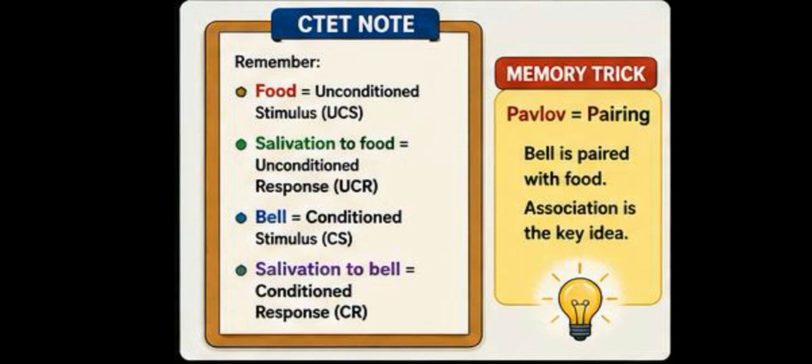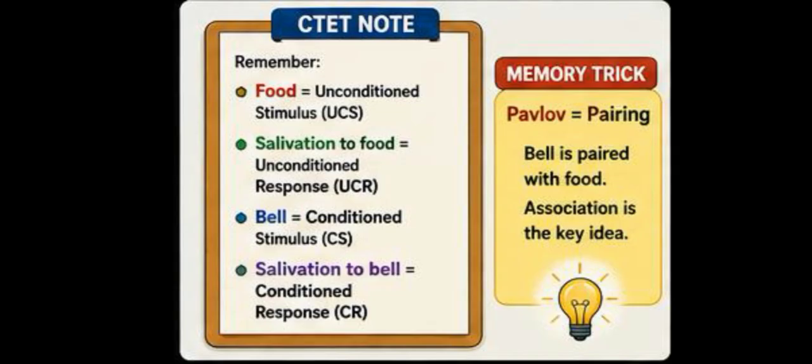Seated note. Remember, food is the unconditioned stimulus, which we can say as UCS. Salivation to food is the unconditioned response, and the bell here is the conditioned stimulus.